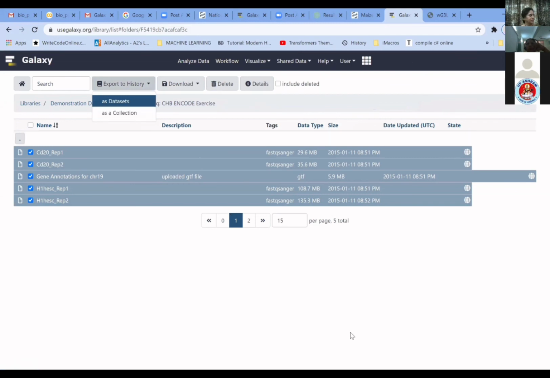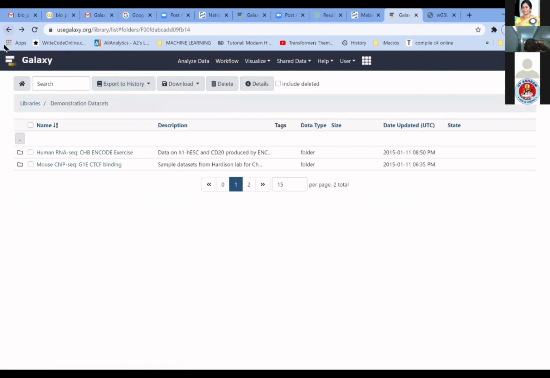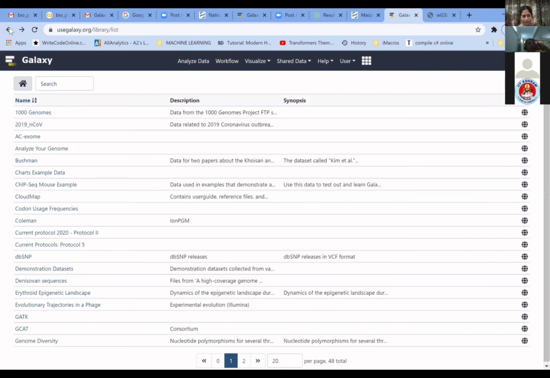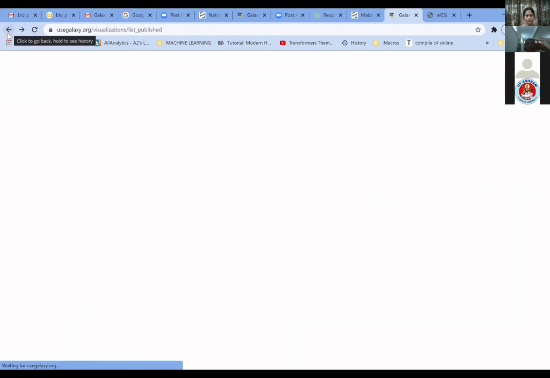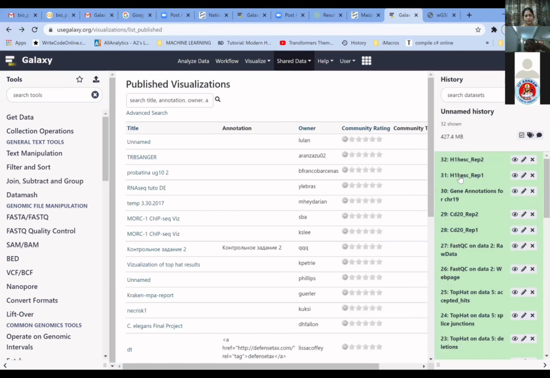Okay, so when we go back into the Galaxy site, you can see that they are all loading here, in this particular sequence.